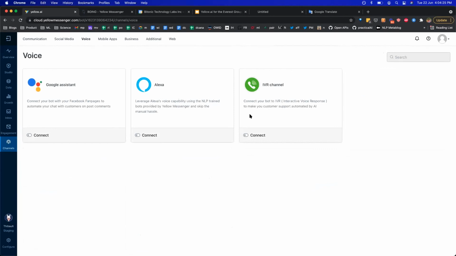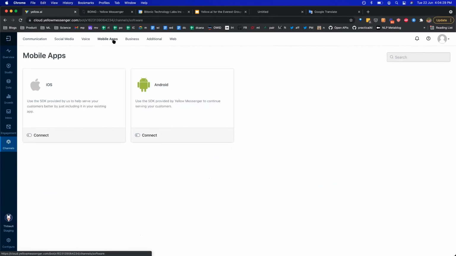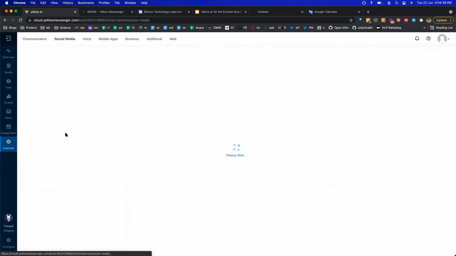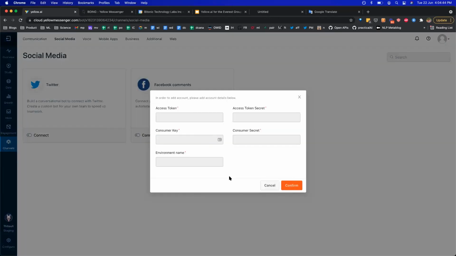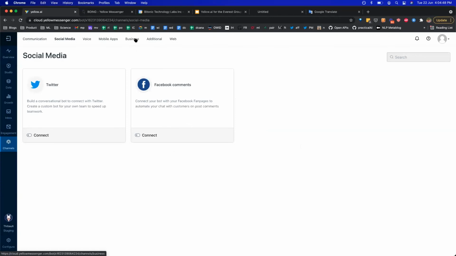We support most of the common IVR providers out there. If you have a mobile app, you can host your bot on that as well. And the beauty here is one-click deployment, which means if you have built your bot on one channel and you want to connect it with any other channel, all you need to do is toggle this, give your details, and once you confirm, your bot will be available on that particular channel.